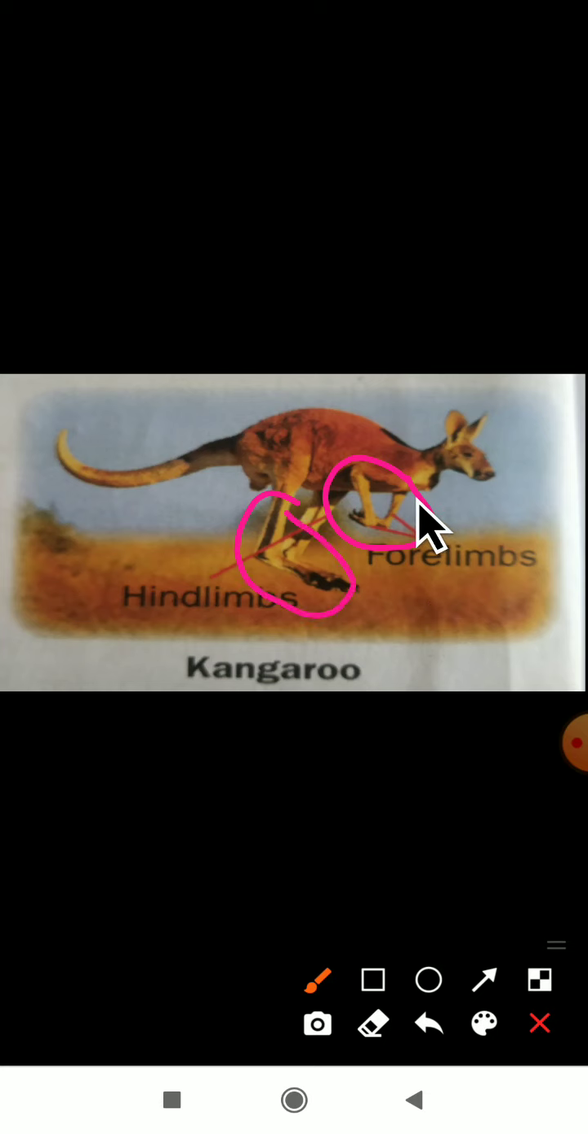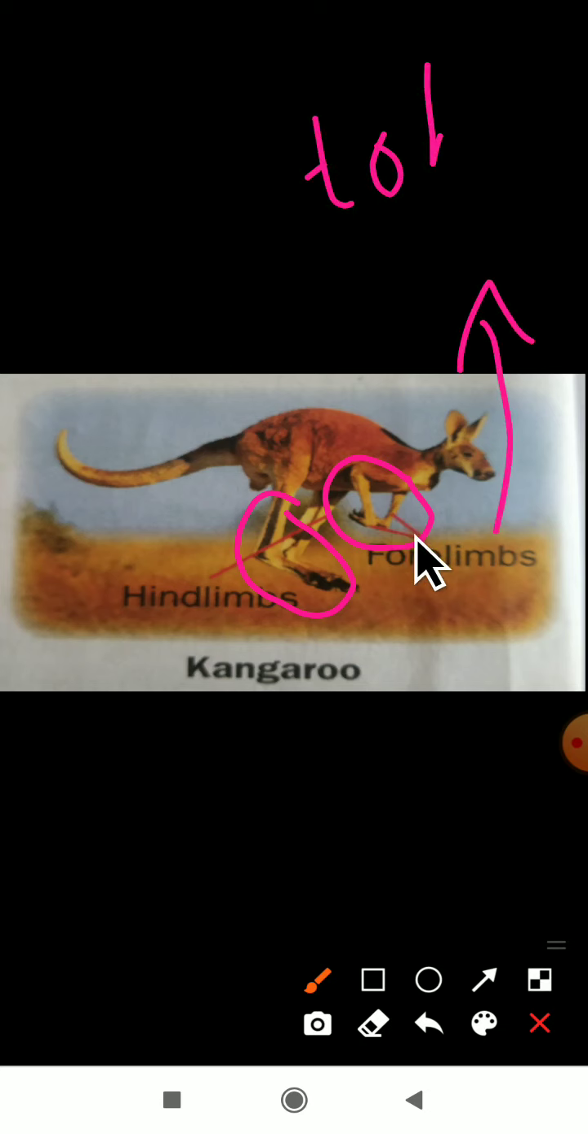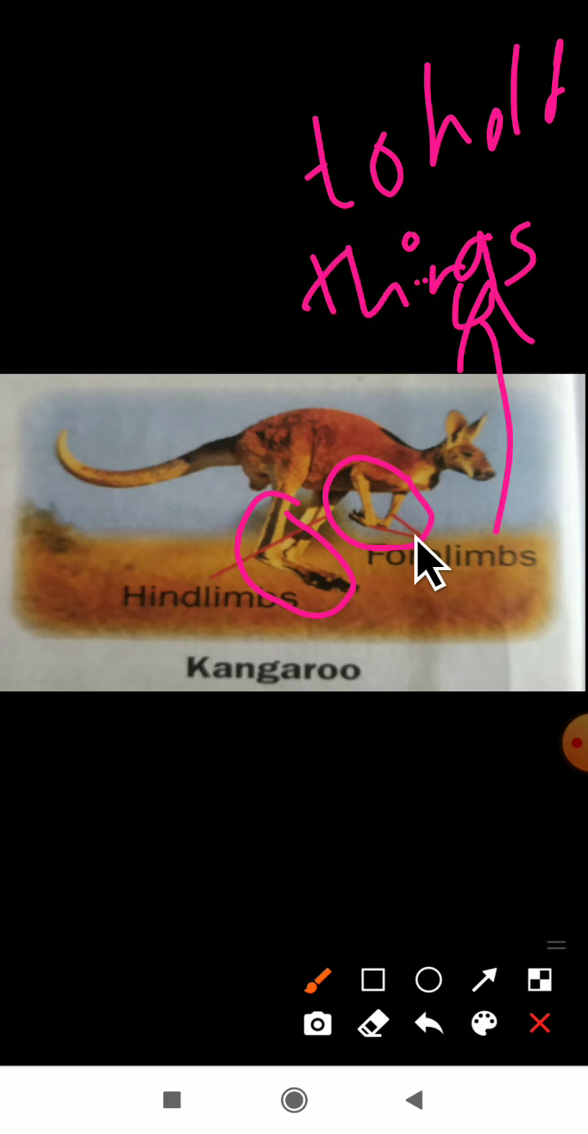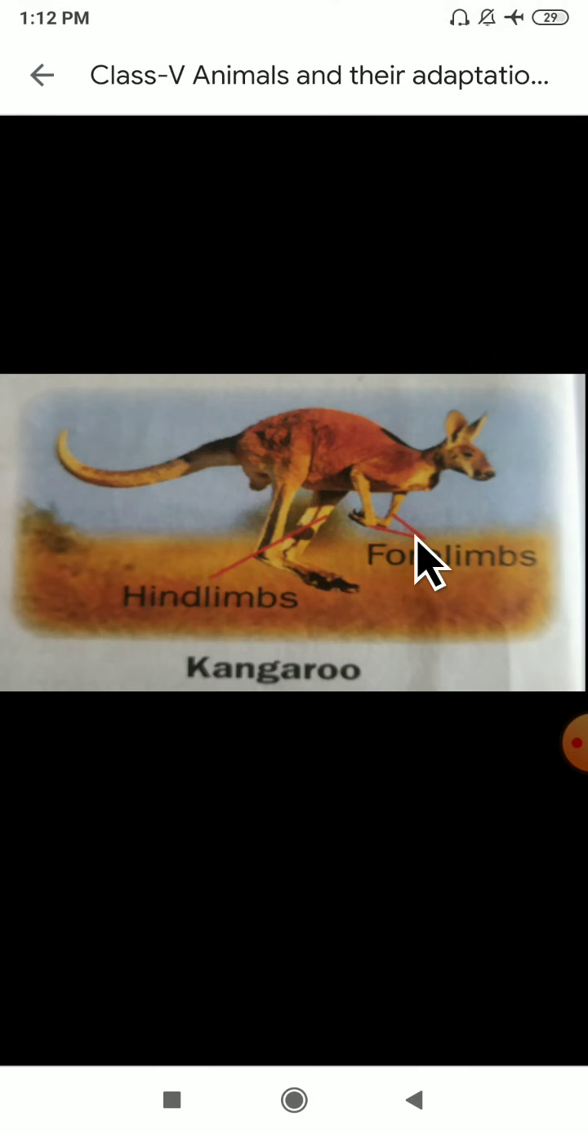The forelimbs are used for what purpose? To hold things. To hold things the forelimbs are used. Okay, what is the use of the forelimbs?